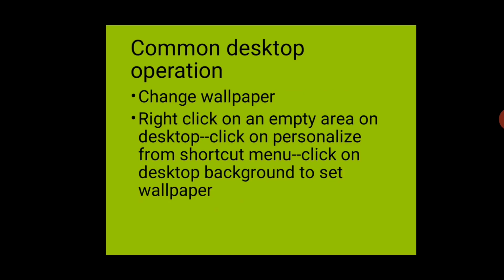Next, we can do some common desktop operations, like changing the wallpaper of your computer system. If you want to change the wallpaper, then just right-click on your desktop in an empty area, then click on the personalize option, and then you can choose any background wallpaper. It can be blank, or it can be multiple pictures.